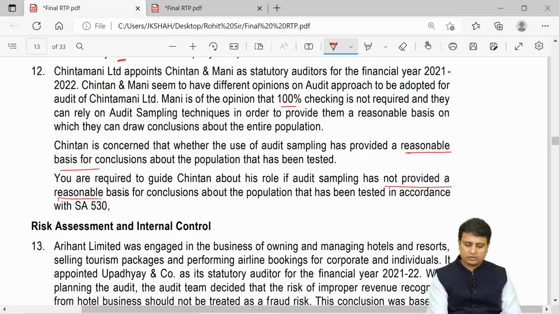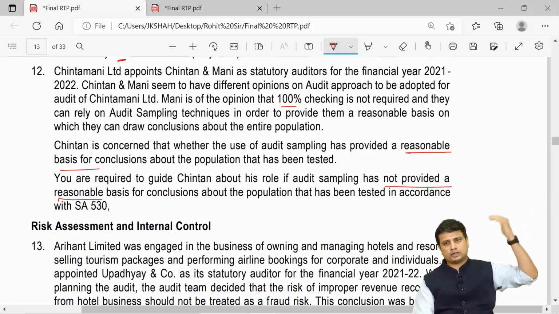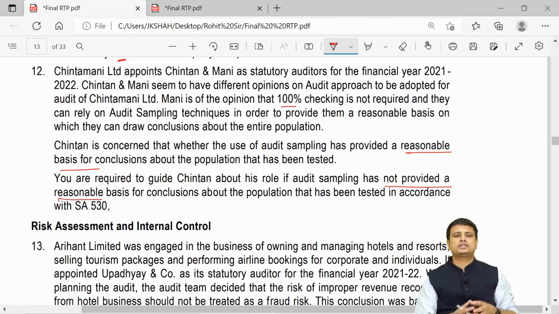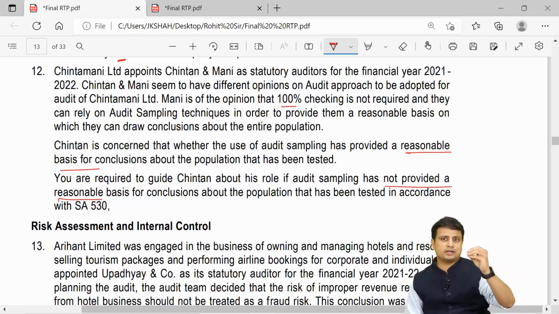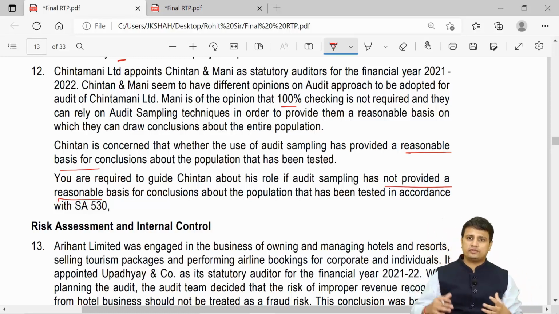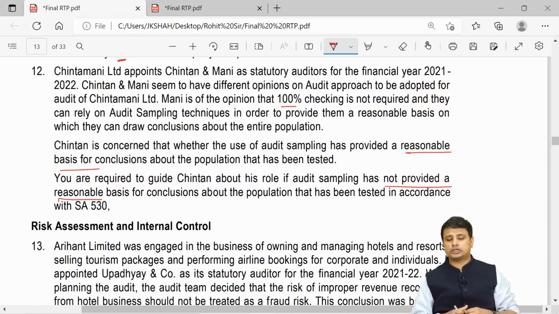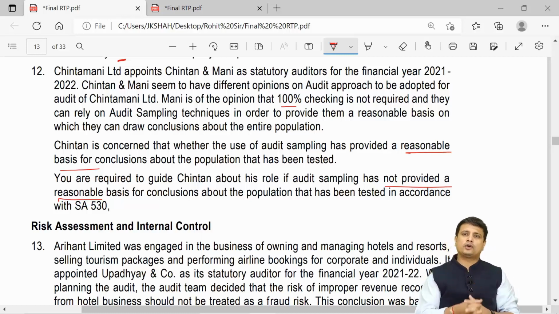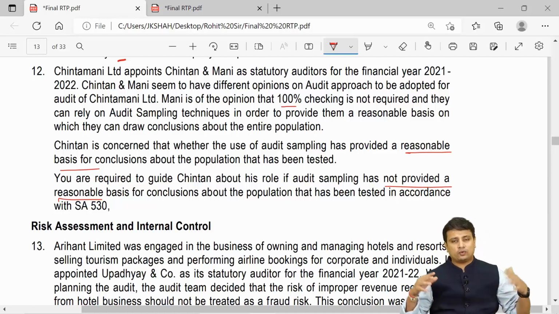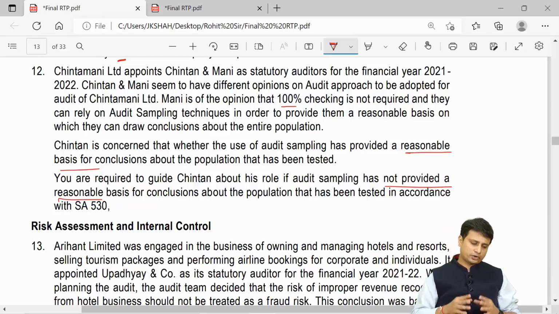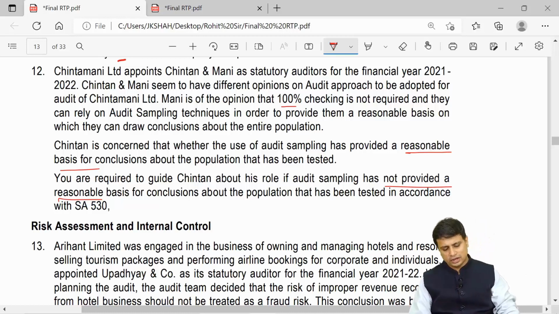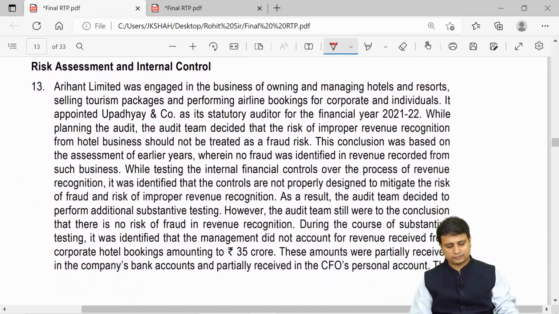So if you recollect, my friends, we evaluate the results. We need to see whether they have given a reasonable basis for conclusion. If there is any anomaly, we need to obtain evidence that it is not representative, it is a common feature, and extend my audit procedures to all such items. At the end, if I conclude that these are unreasonable, I cannot rely on the sampling, then in that case I will have to extend my nature, time and extent of audit procedures. So we have already covered this. You need not do the same from here.